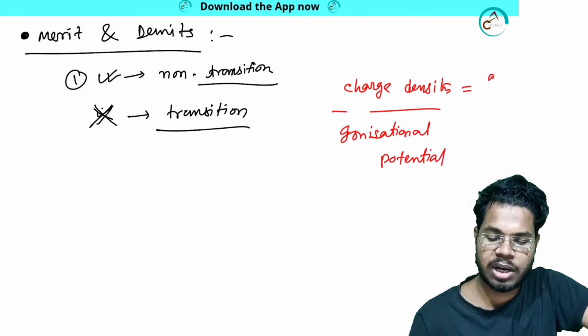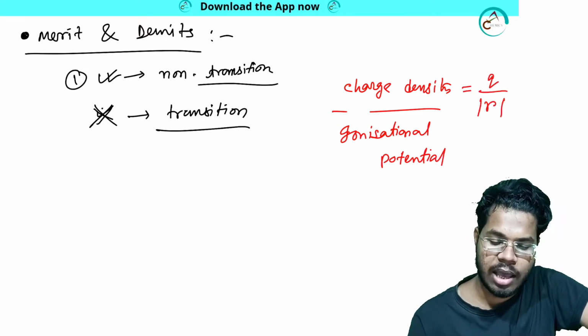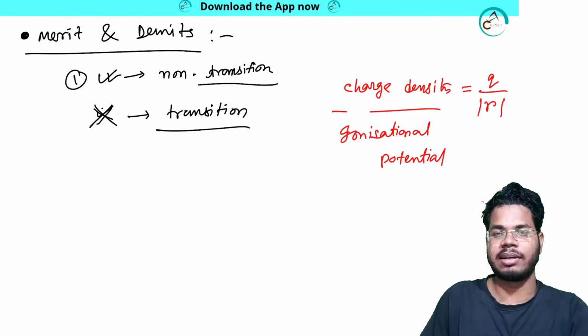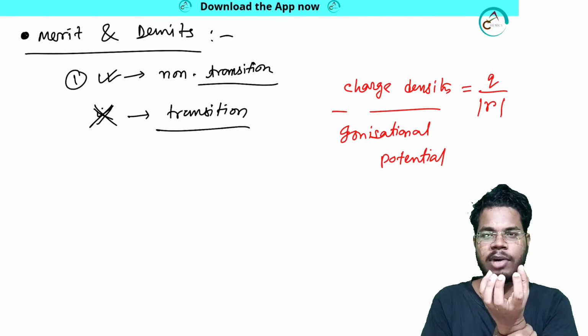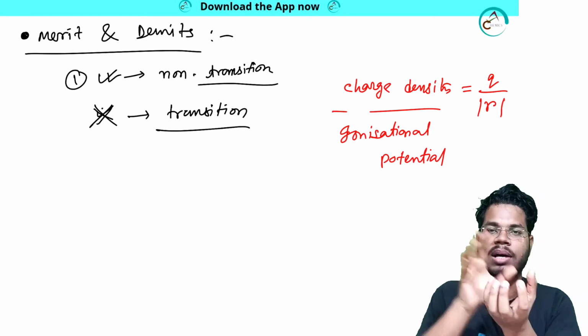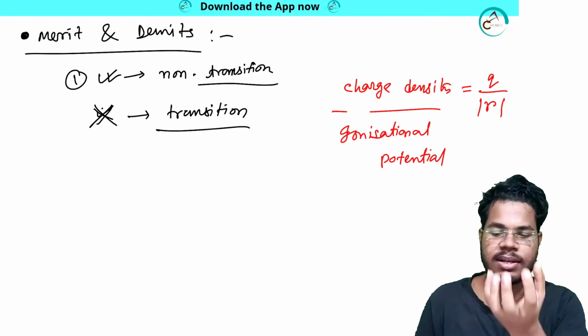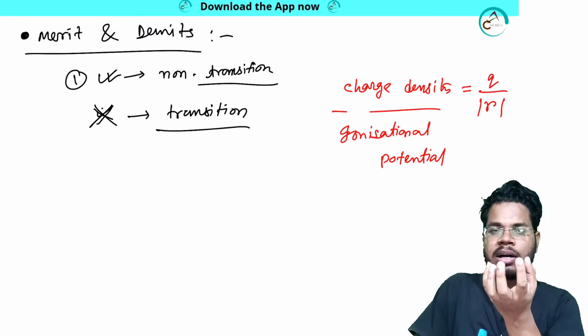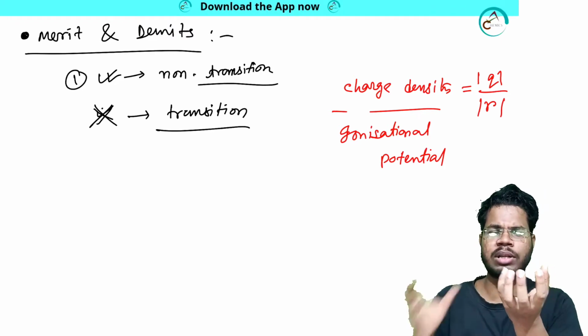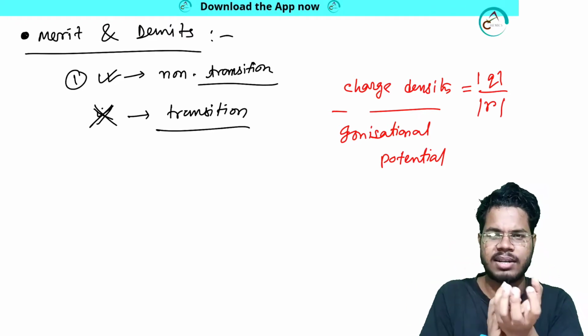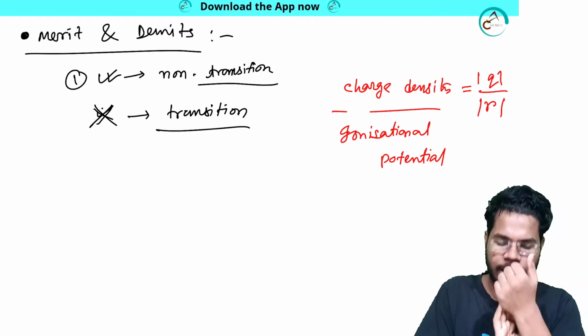You know the amount of charge, that is Q, and the size of that system. Suppose you have a molecule or an atom or ion with a +2 charge. Even if the system has a -2 charge, you have to take the corresponding mod value so that the charge density becomes a positive value every time.